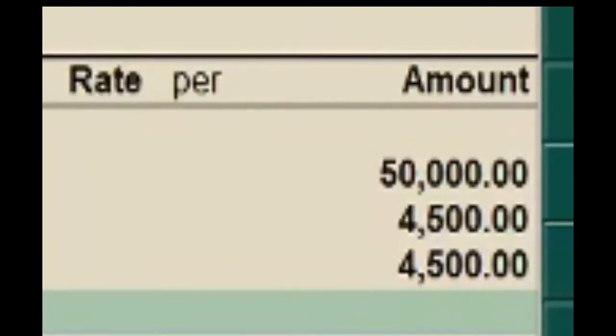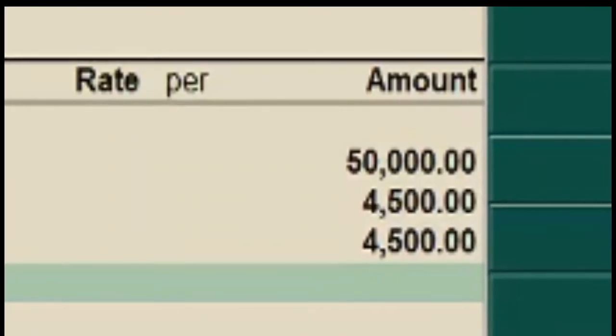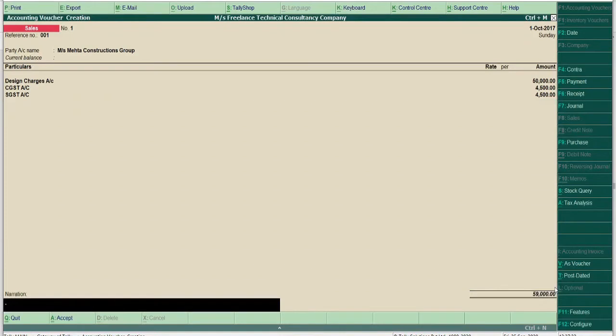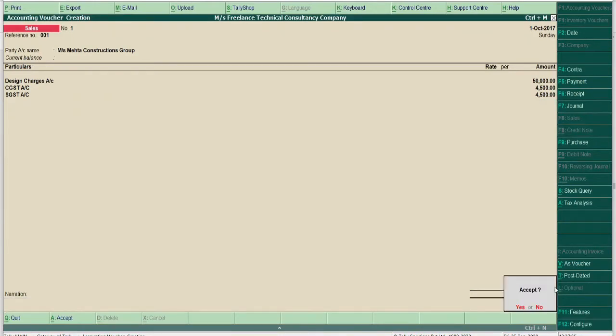50,000 into 9%, 4,500 and 4,500. So the calculation is correct. Press enter key and the total amount is 59,000. If you want, you can write the narration. This is the due entry and we are going to pass the receipt entry for this under receipt voucher.